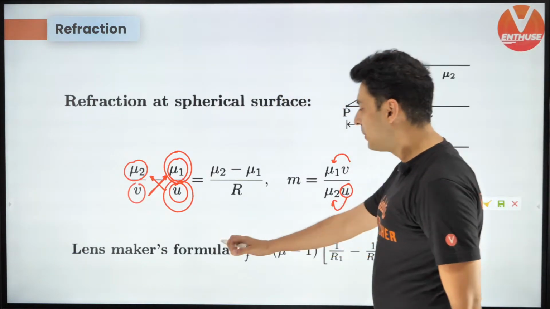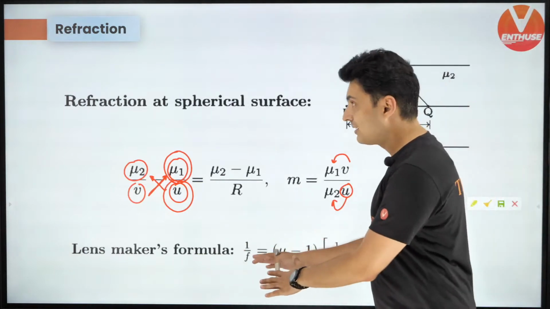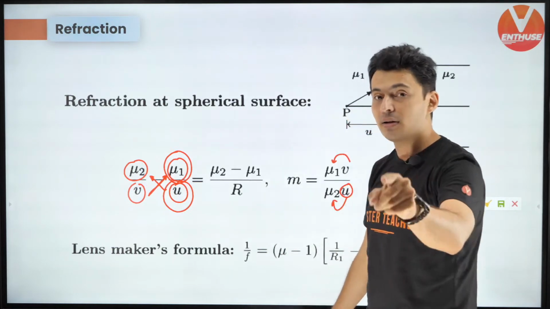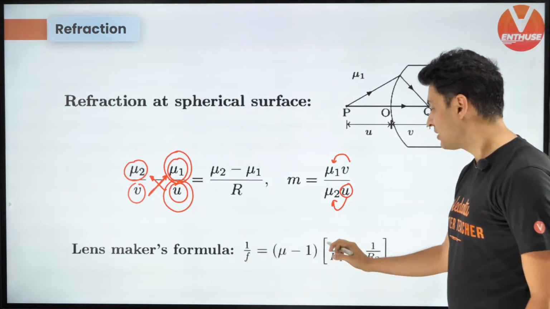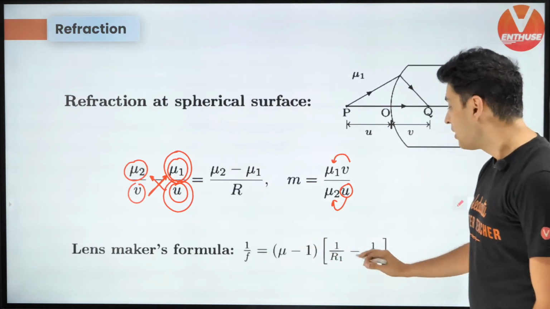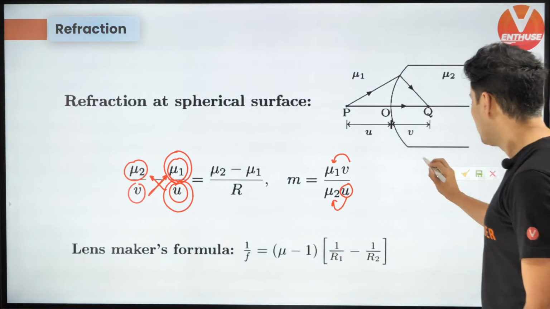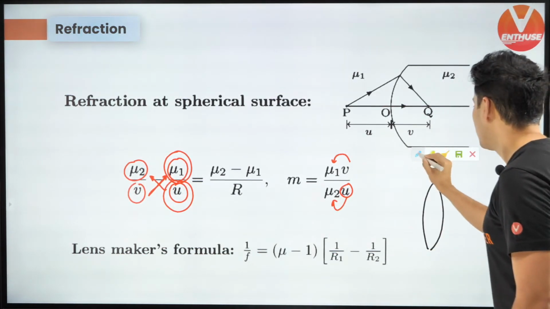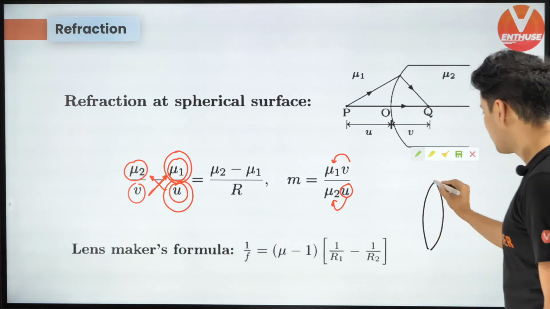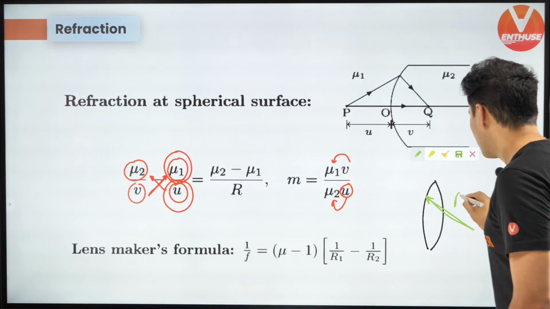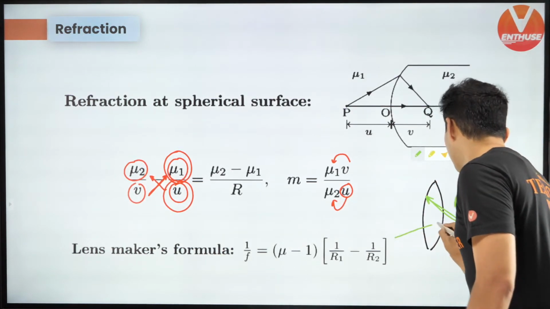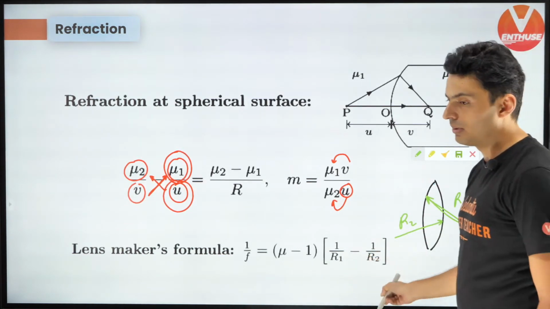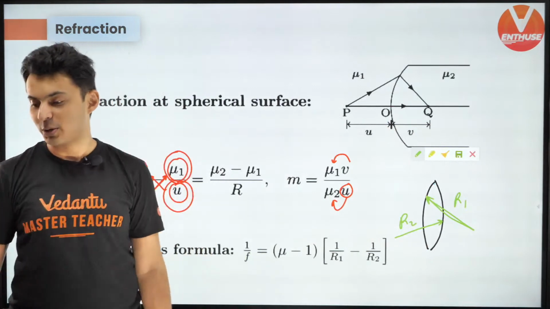Okay, lens maker formula, 1 by f. Now this is not for a single surface, this is for a double surface. If you have two curved surfaces, it becomes a lens, and the formula is 1 by f equals mu minus 1, refractive index minus 1, times 1 by R1 minus 1 by R2. What are R1 and R2? If this is the lens, each curved surface has its own radius of curvature: this surface has R1, and the other surface has R2. That is what you put over here, 1 by R1 minus 1 by R2.